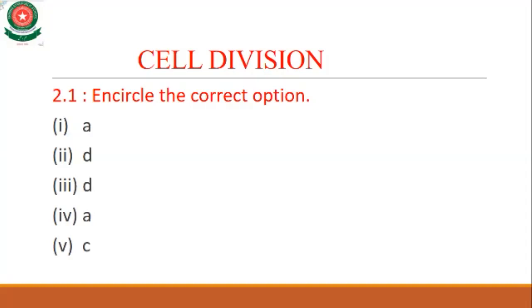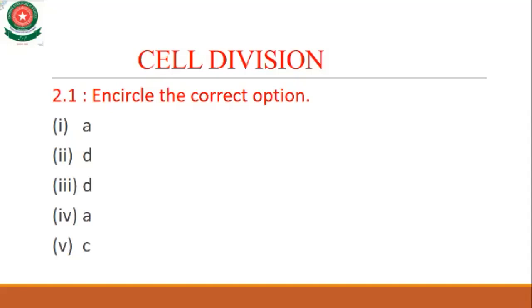Now MCQ number 2. The section of DNA which has the information for making a specific protein is called: option A, DNA strands; B, nucleotide; C, chromosomes; and D, gene.